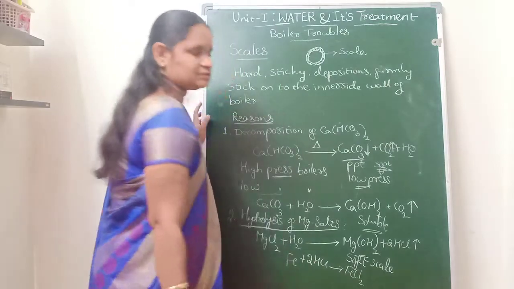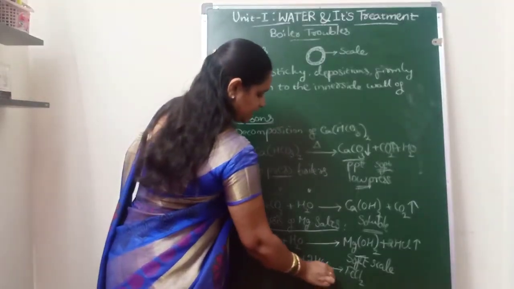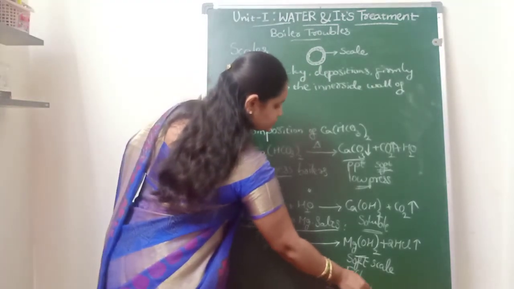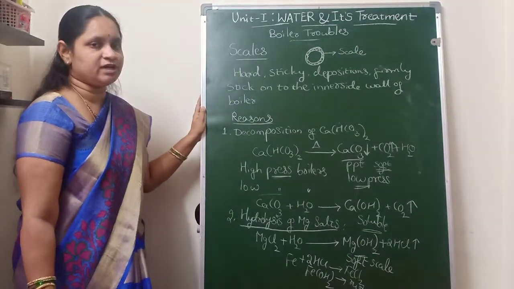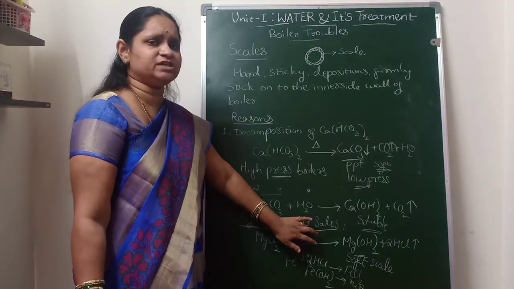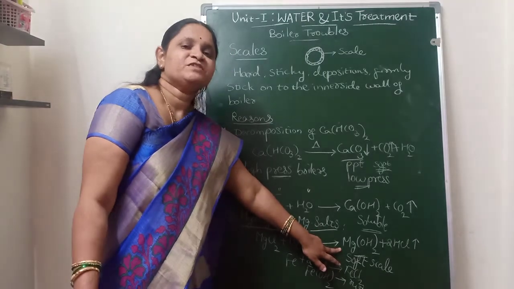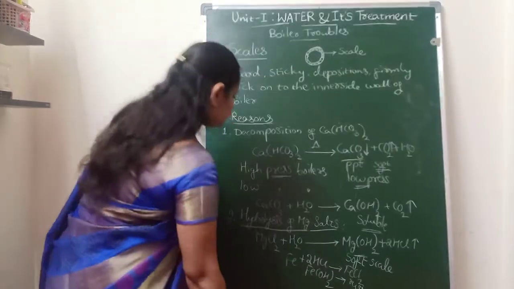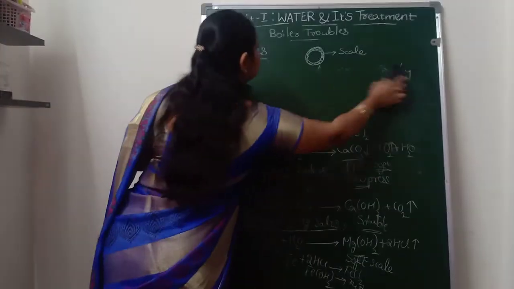And again this ferrous chloride will be hydrolyzed to form ferrous hydroxide, and this ferrous hydroxide is oxidized to form rust. So if HCl is formed in any reaction in the boilers, that will lead to direct boiler corrosion. So due to the hydrolysis of magnesium salts, we are going to get the magnesium hydroxide precipitate, which will form a soft type of scale. So this is the second reason for the formation of scale in the boiler feed water.